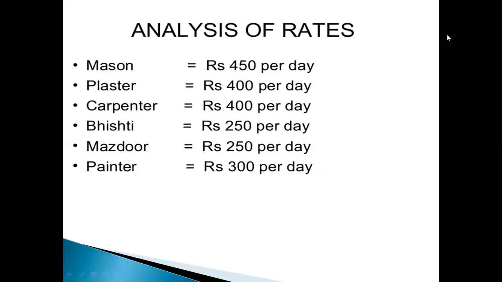For labor rates: mason per day 450 rupees, and plasterer per day 400 rupees. Carpenter per day 400. Mistri 250 per day. Mazdoor 250 per day. Painter 300 per day. Here, the mason is a skilled person.